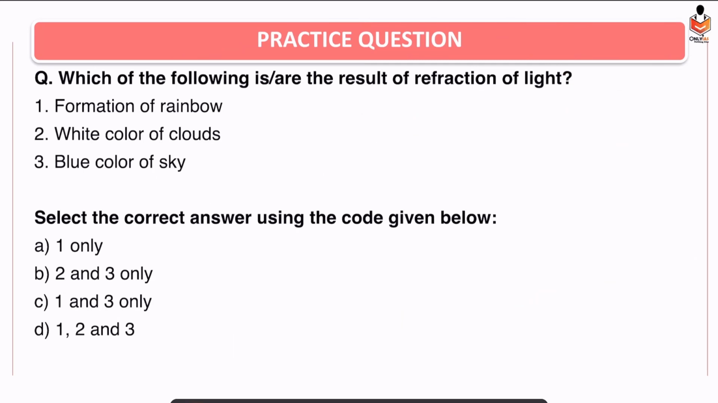Alright. So let's have a look at one practice question on rainbow. Okay. I'll give you 10 seconds. Or you can just pause the video and please solve this question.